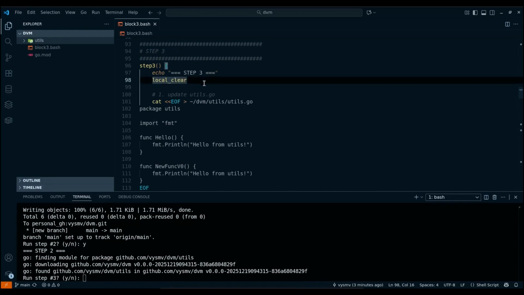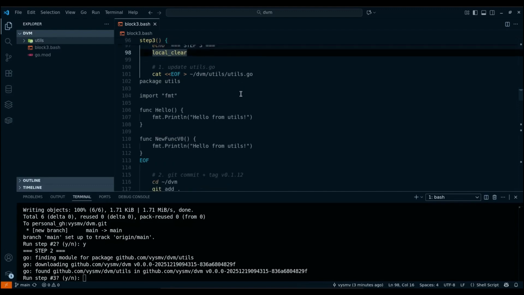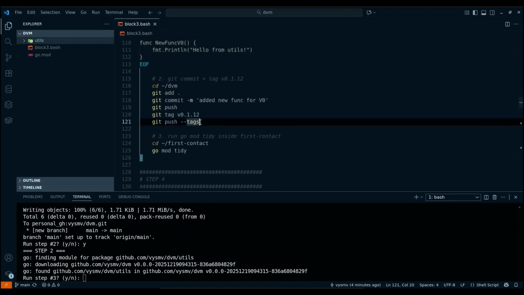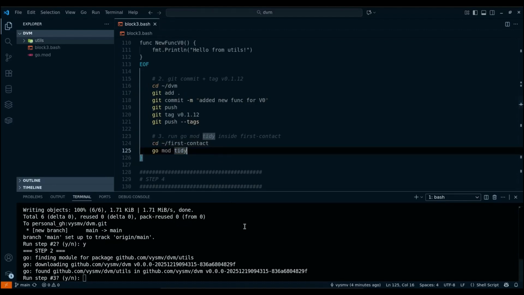So, let's move on and add a new function. That is, we will simply overwrite the entire file at the path dvm/utils/utils.go. In essence, we are simply adding a new function. After that, we will execute commands that will create a new tag and push the changes. Next, we will execute go mod tidy in the first contact module. Okay, let's take the third step and enter Y again, followed by the password 3 times.